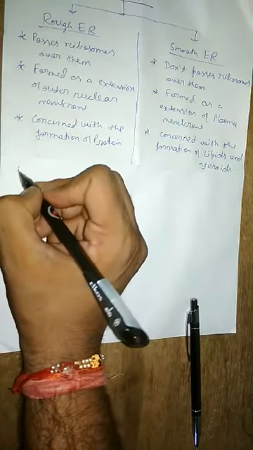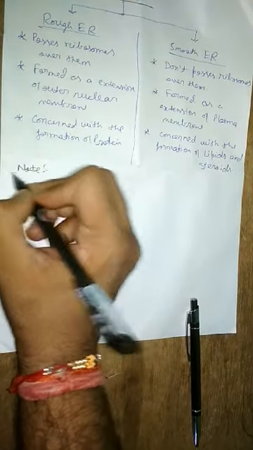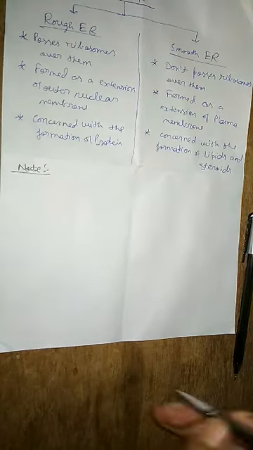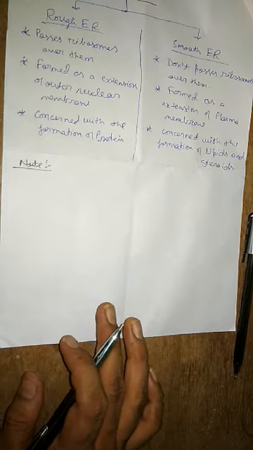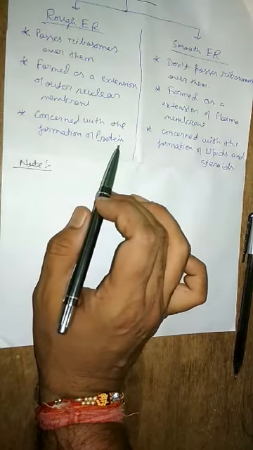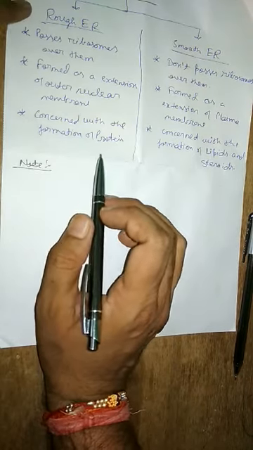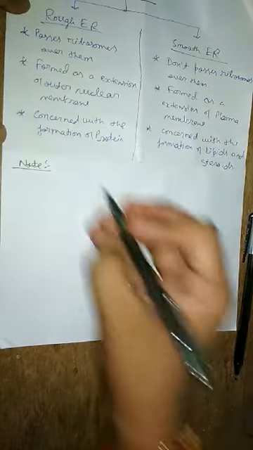One note you may write down here: in the human skeletal system, we'll study about the sarcoplasmic reticulum. So what happens in the muscle cell? The endoplasmic reticulum is given a special name, called what? Sarcoplasmic reticulum. So that point you should know.